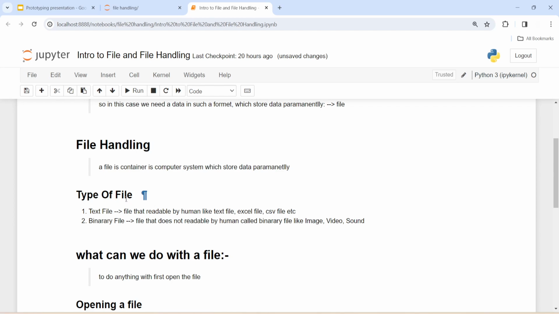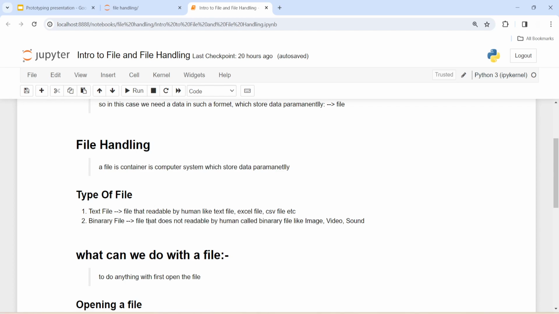Now, types of files. There are two types of files: first is text file and second is binary file. A text file is readable by humans, like text files, Excel files and CSV files. But a binary file is not readable by humans, like image files, video files and sound files. In these, data is stored in binary format, so that is why we call it a binary file.